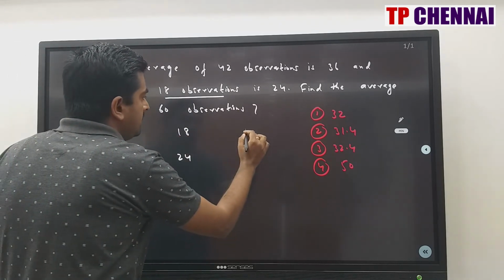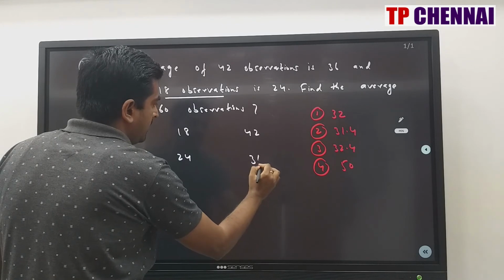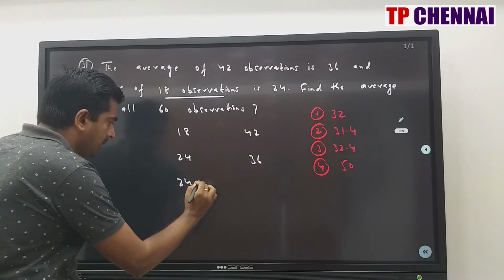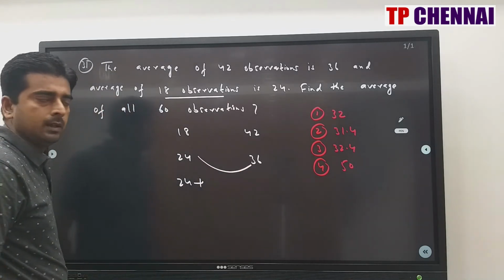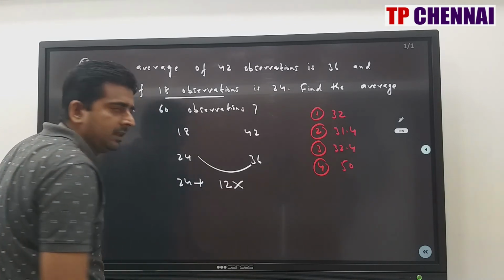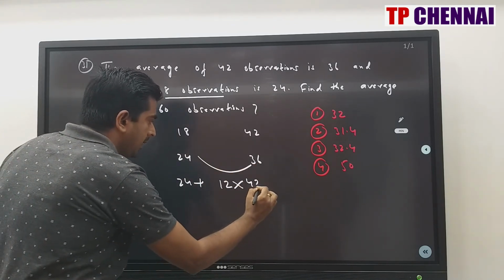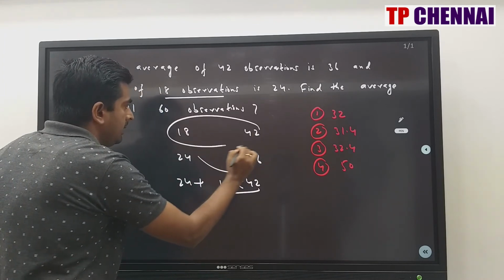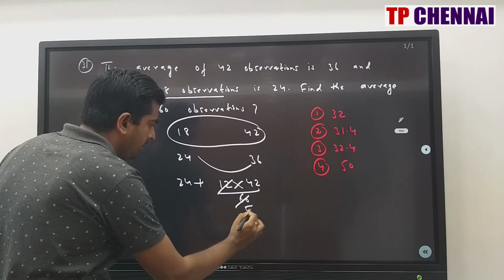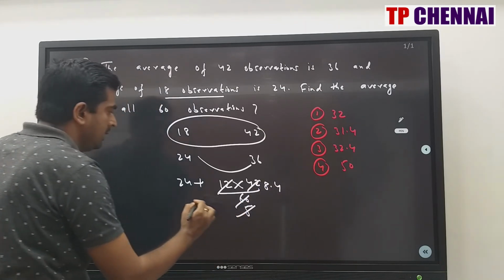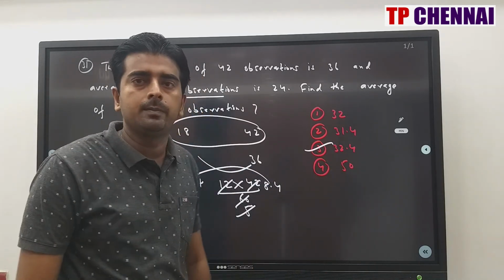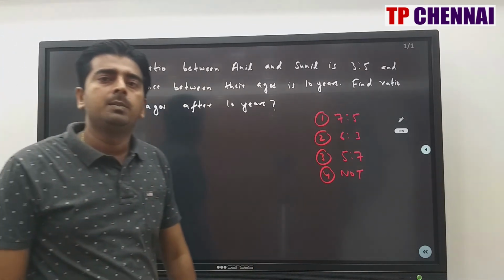Now the second observation is 42, average is 36. Always start from the least average. So 24 plus how much has the average increased? The initial average was 24, now it has become 36. 12. This 12 increment is there because of these 42 observations, and that is divided among how many people? 18 plus 42, which is 60. So 12 times 42 by 60 is 8.4. What is 24 plus 8.4? 32.4. Third option. So now we'll see question number 32.